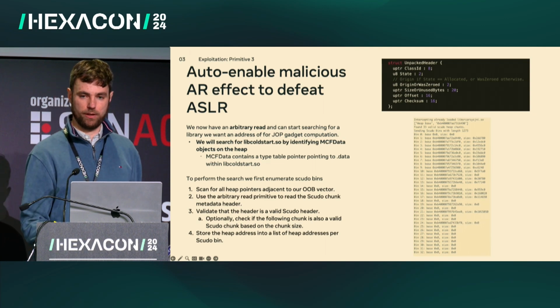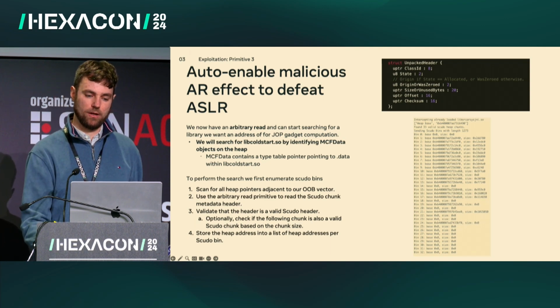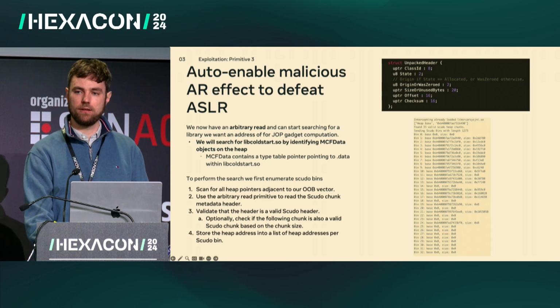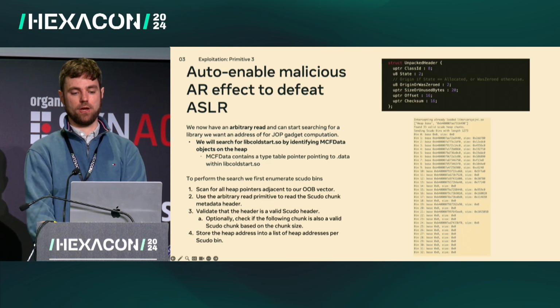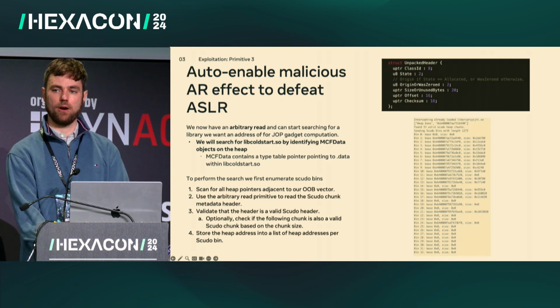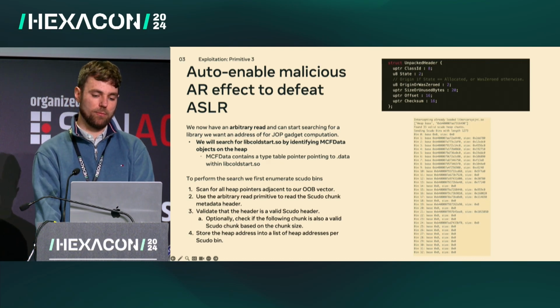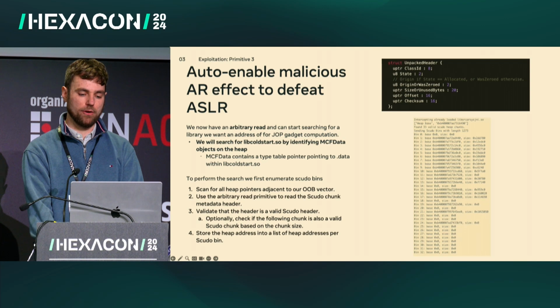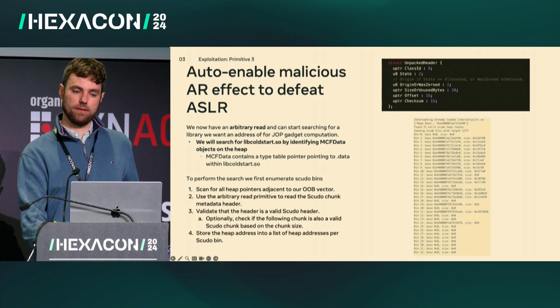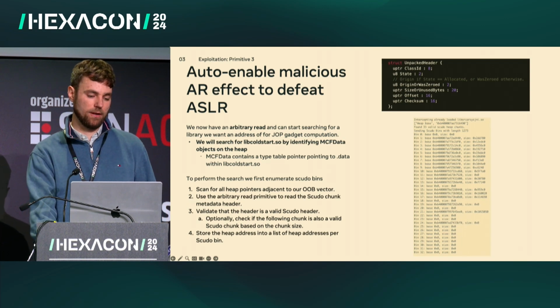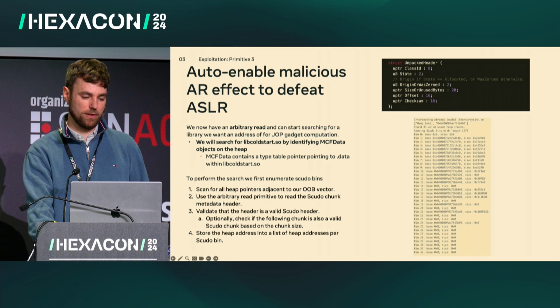For each pointer we find, we can follow it using the arbitrary read and read the chunk metadata associated with that pointer to figure out which Scudo class it belongs to. By doing this, we're able to find pointers into most of the larger Scudo regions and begin to use those as a starting point to search for MCF data objects.